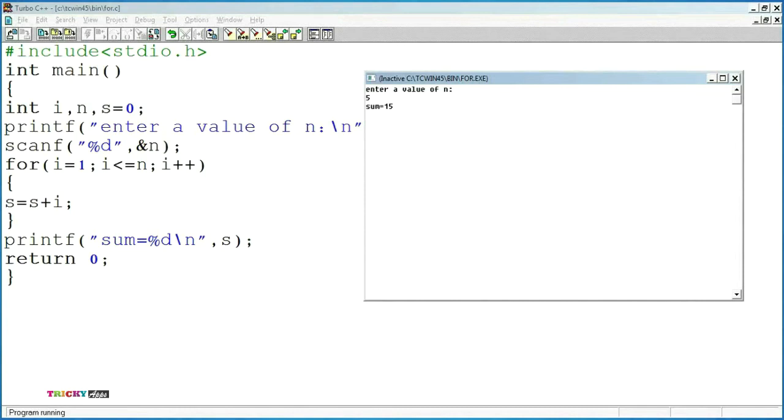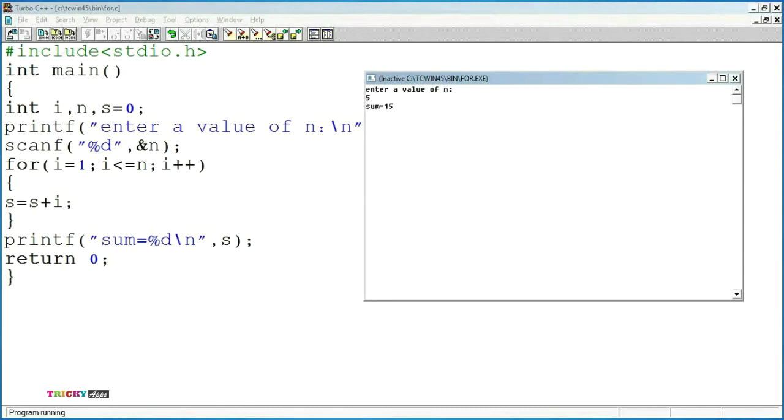At this point, now i value equal to 5. 5 less than or equal to 5. Condition is true. So the control will move to the loop body. s equal to s plus 5. That is, at this point, we have s as 10 and i value as 5. So s equal to 15.